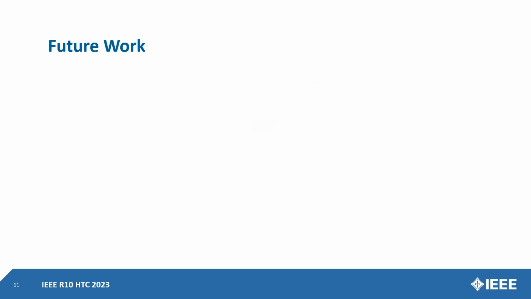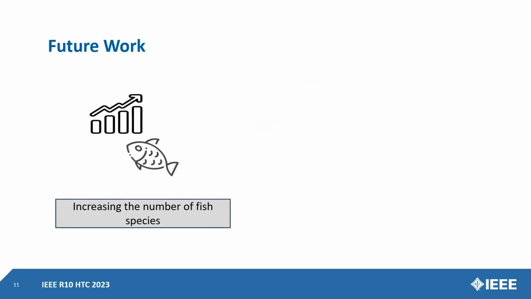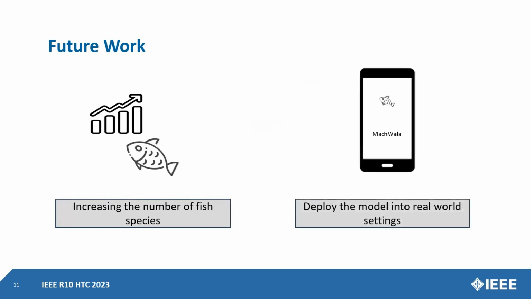So in future, we have a plan to increase the number of fish species. We are working with 10 fish species now. We also want to deploy our model into a real world setting that will help us to explore our model performance in a real-time approach.